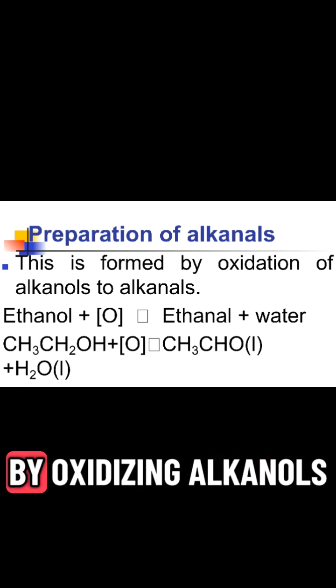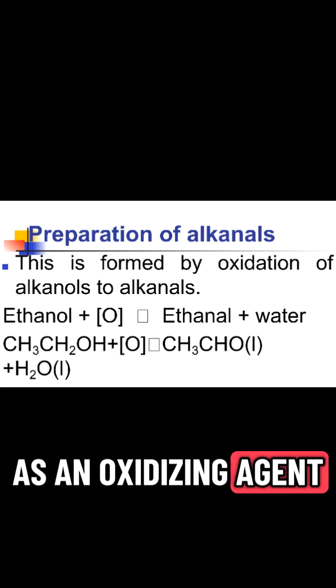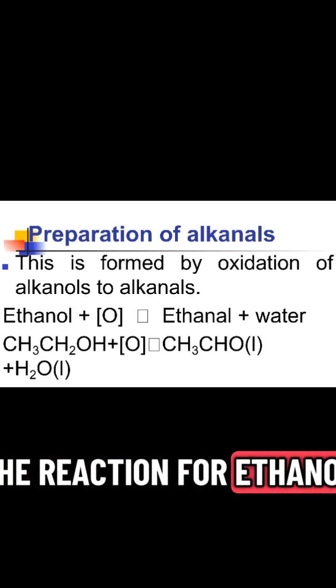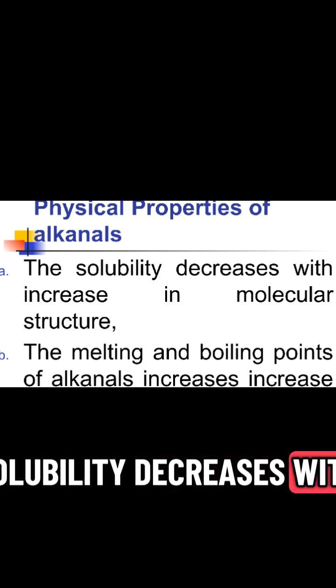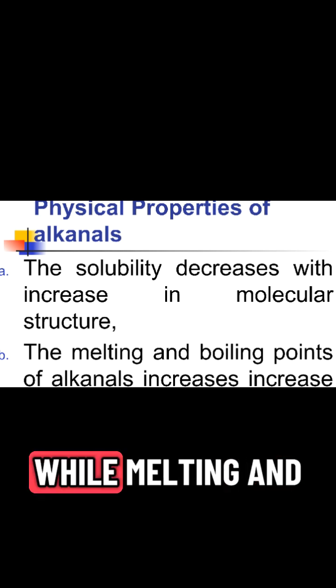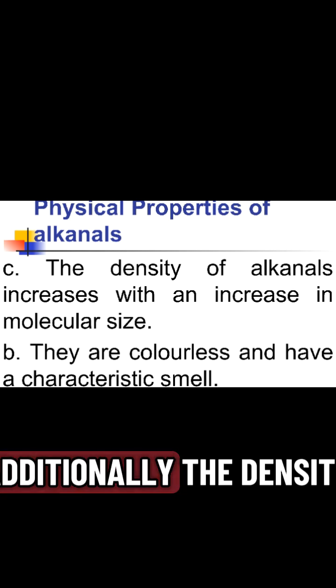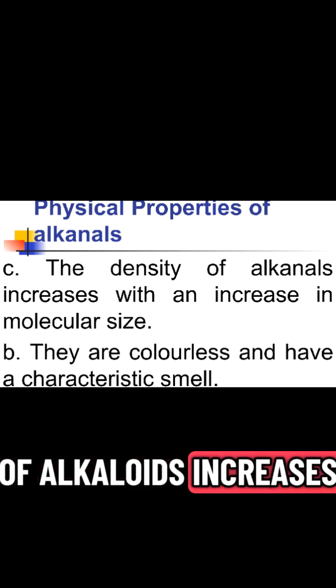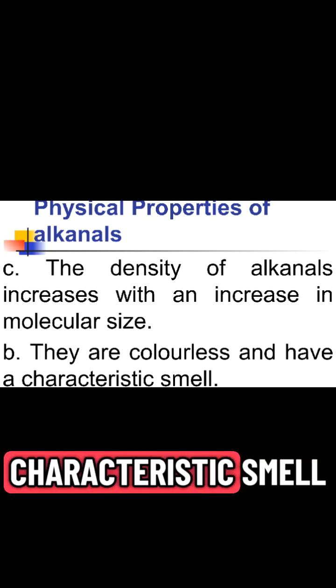Alkanals are prepared by oxidizing alkanols, using potassium manganate as an oxidizing agent, as shown in the reaction for ethanol. Regarding physical properties, solubility decreases with an increase in molecular size, while melting and boiling points increase with relative mass. Additionally, the density of alkanals increases with molecular size. They are colorless and possess a characteristic smell.